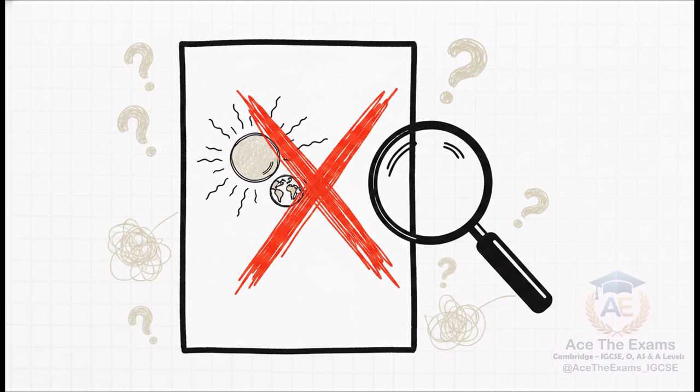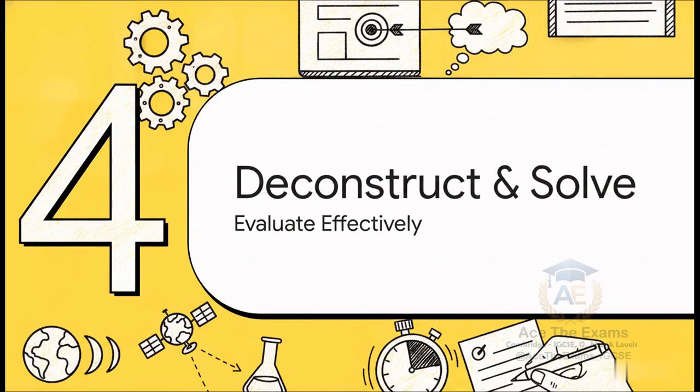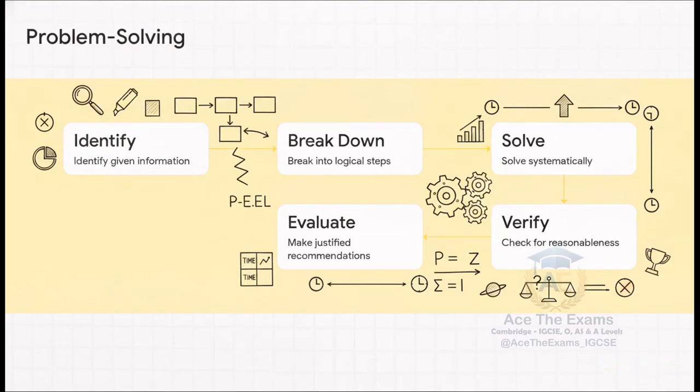Presentation of information follows strict conventions, meaning you must use proper headings, correct formats, and show clear, unambiguous working. Section 4. Deconstruct and solve. Evaluate effectively. Okay, picture this. You have only minutes left on the clock. How do you write a perfect paragraph?